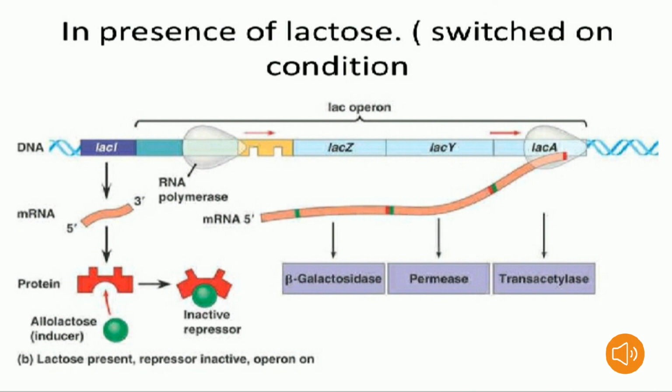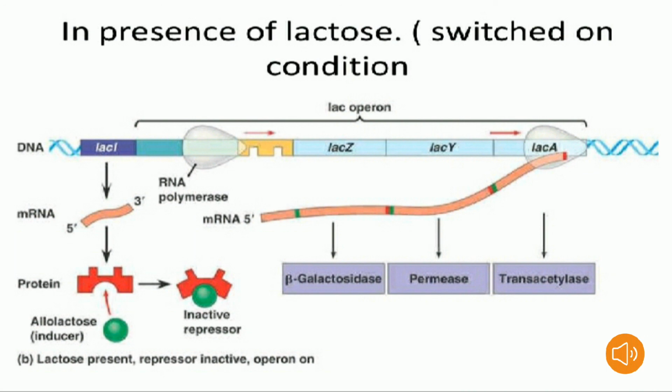LAC-Z codes for the enzyme beta galactosidase, LAC-Y codes for the enzyme lactose permease, and LAC-A codes for the enzyme thiogalactoside transacetylase. In presence of lactose, the repressor protein synthesized by the regulatory gene binds to the lactose molecule. It forms the repressor inducer complex.